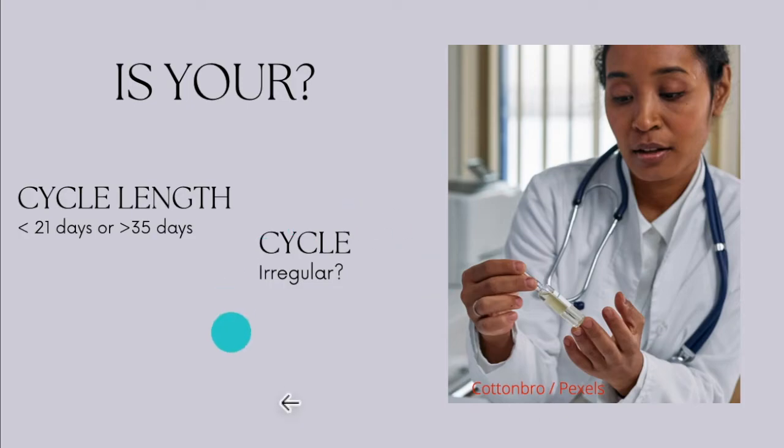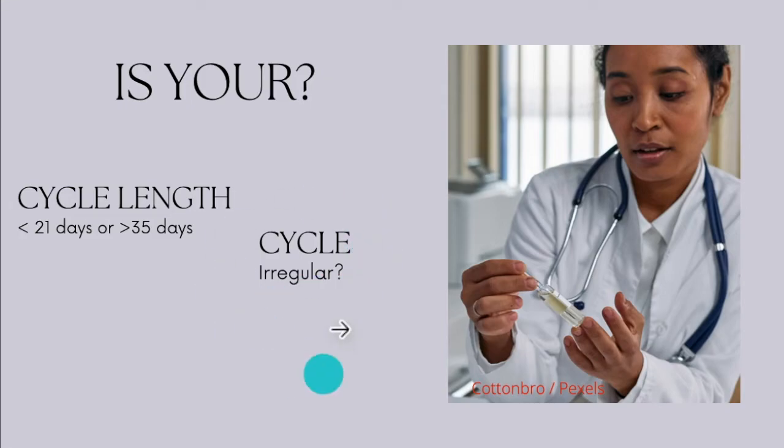So the next thing is your cycle length, how regular it is. If you look at nature, things are quite regular. You know when the sun is going to come out, you know when the moon comes out, you know when it's raining season, you know when it's going to be summer. And that's why the farmers, because I'm in Ile-Ife right now, the farmers know when to go and plant, they know when to harvest, we know when it's corn season, we know when it's mango season, and we arrange our lives around the predictability of nature, and that's why it's so beautiful. And that's the same thing for the menstrual cycle.